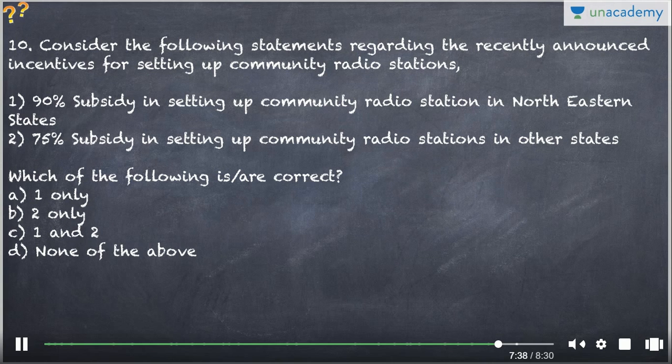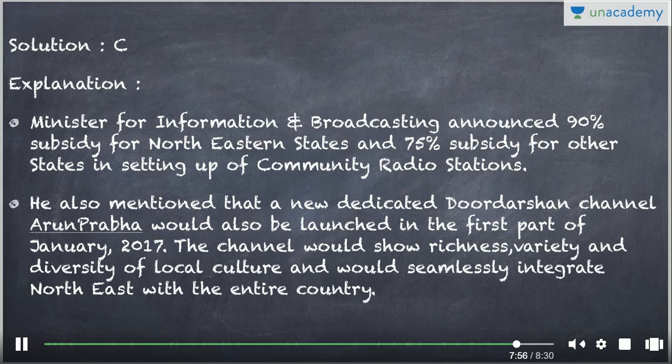So anyway, the last question for today is: consider the following statements regarding the recently announced incentives for setting up community radio stations. 90% subsidy for setting up a community radio station in northeastern states, 75% subsidy for setting up community radio stations in other states. Both statements are correct. The Minister for Information and Broadcasting announced a 90% subsidy for northeast states and 75% subsidy for other states in setting up a community radio station.